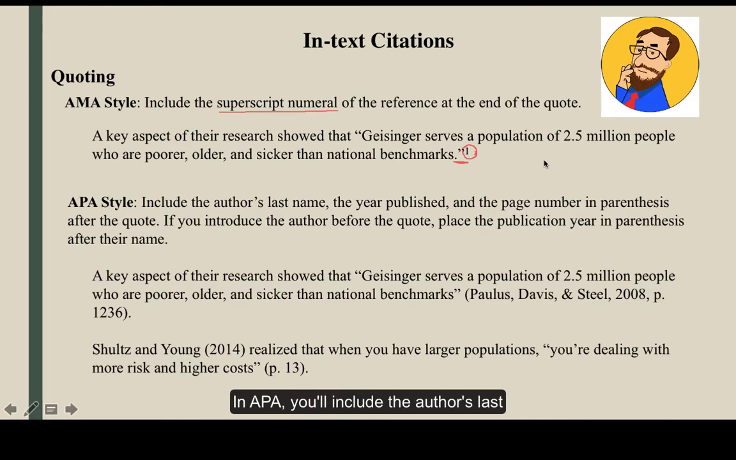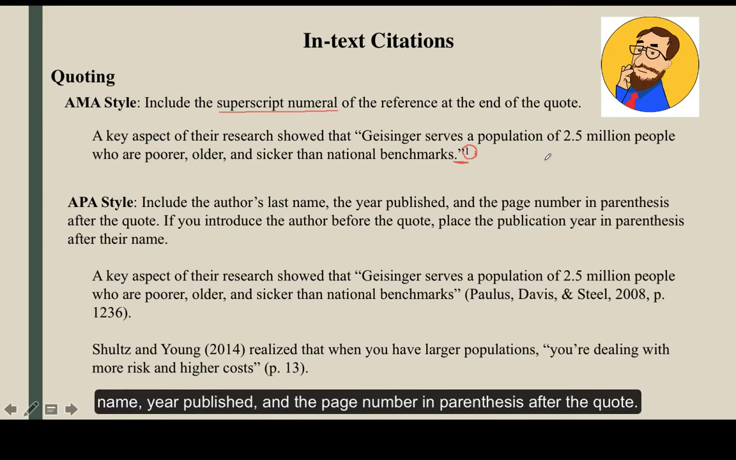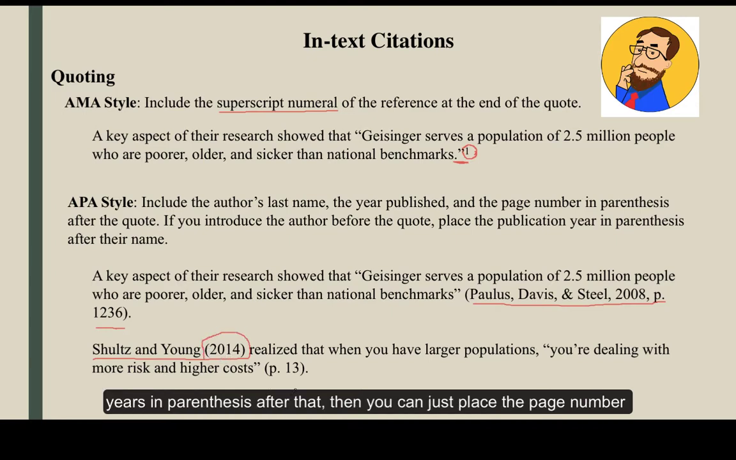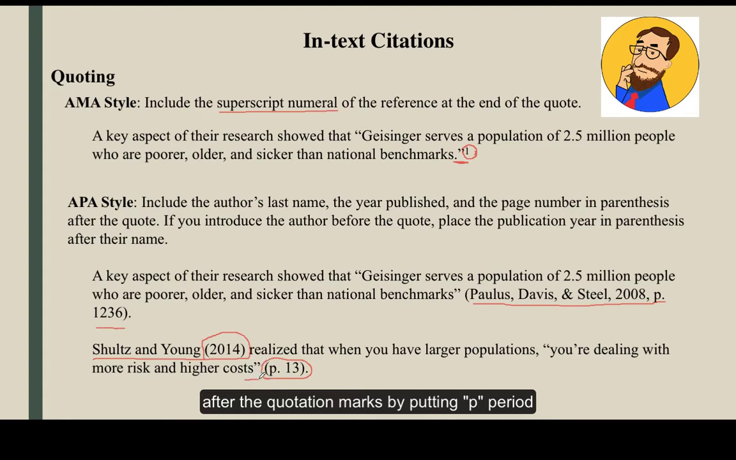In APA, you'll include the author's last name, year published, and the page number in parentheses after the quote. As you can see here, Davis, Steele, Paulus, and the page is 1236. Now, if you decide, as in the previous APA example, to put the author's names first and the publication years in parentheses after that, then you can just place the page number after the quotation marks by putting p period and then the page number, as you can see here in parentheses.